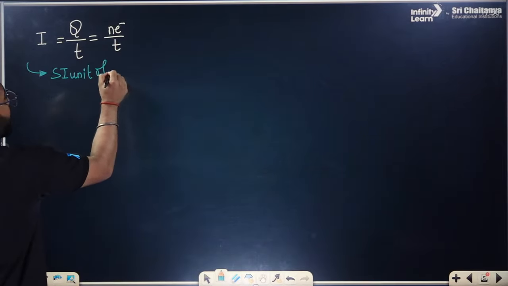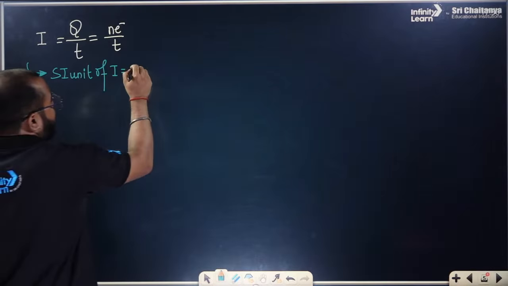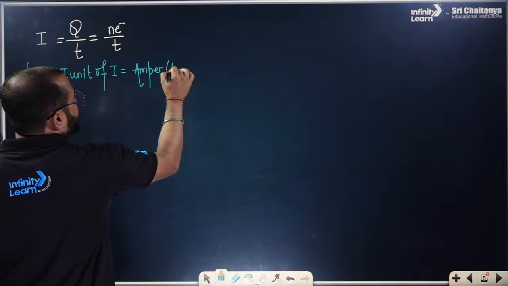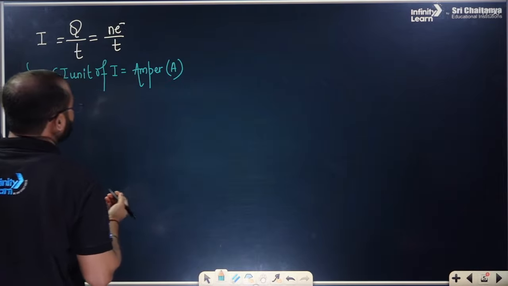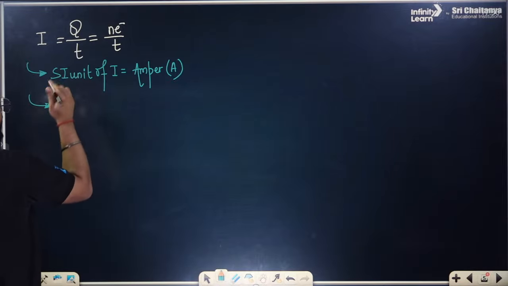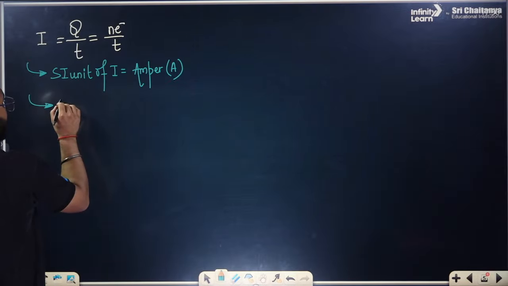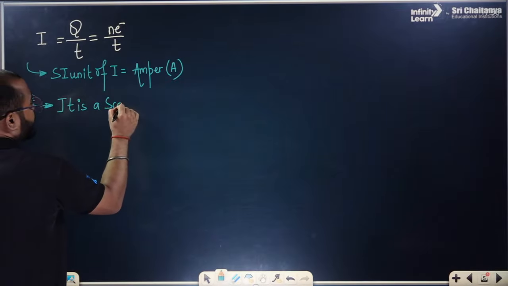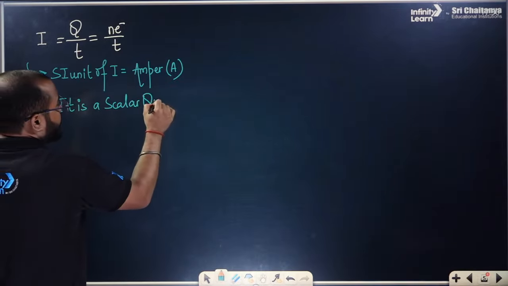of current is known as what? Ampere. Ampere, which is represented as capital A. Simple. When we talk about which type of quantity it is, please do remember that it is a scalar quantity. Simple. It is a scalar quantity.